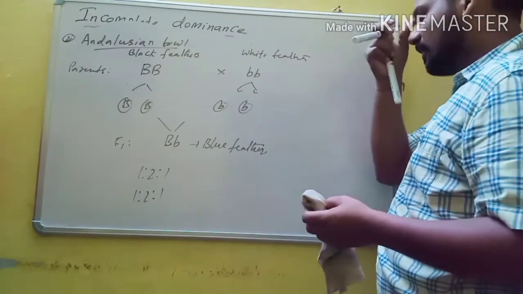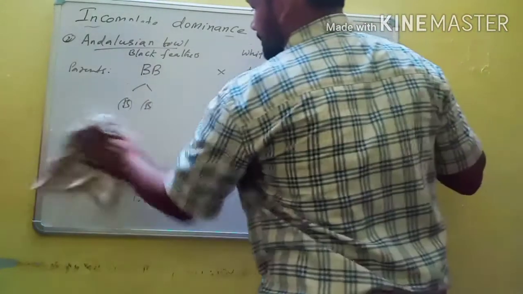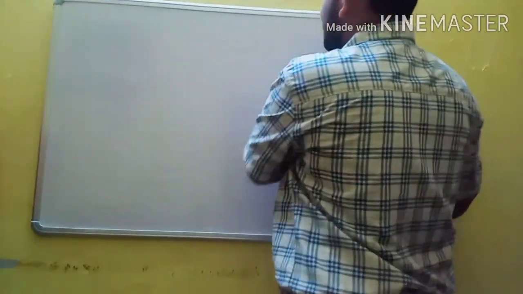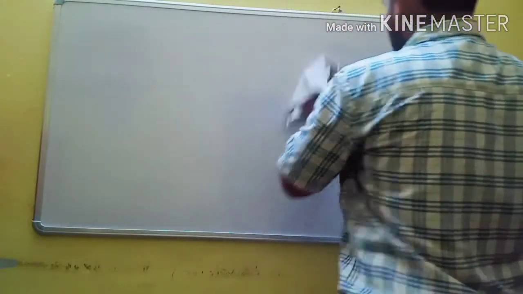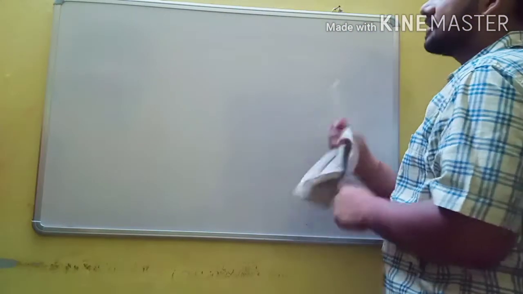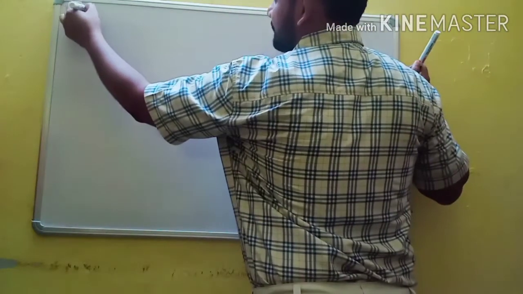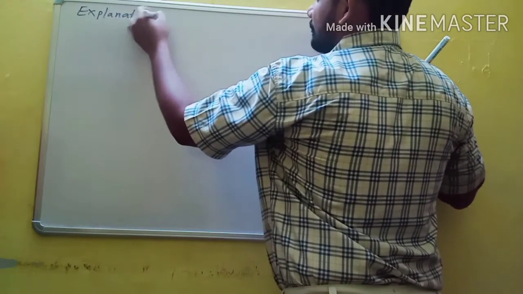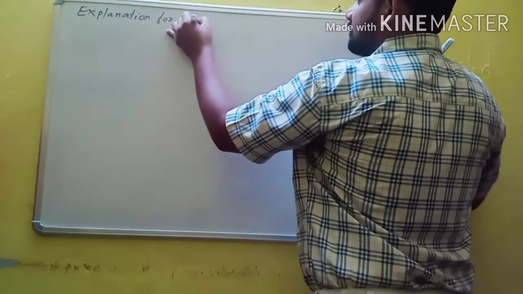So based on all these results, some scientists explained the actual concept of dominance. So let us discuss the explanation for the concept of dominance.